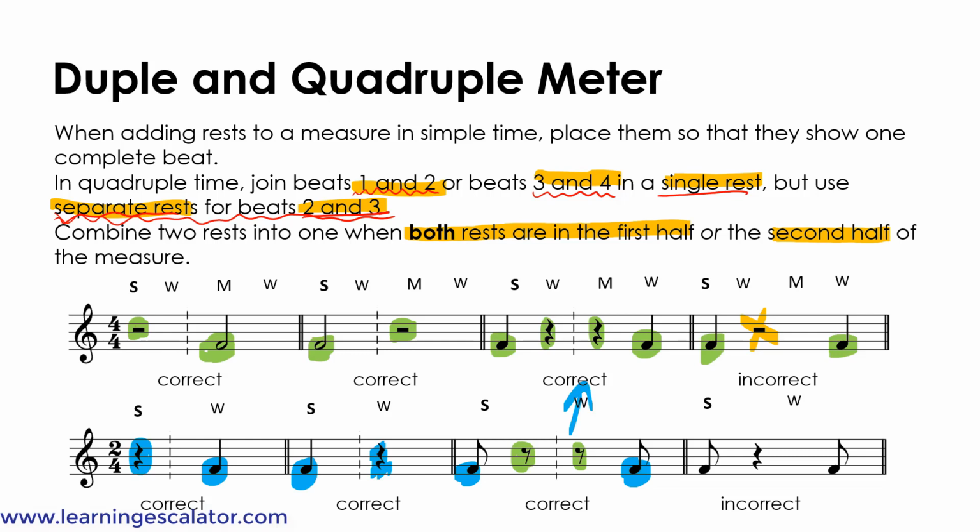You have to use one rest on each half because these 2 rests are on different halves, so you're not allowed to join them. Now the last one is the same thing. There's 2 8th rests, and over here the rest is joined, and this one's wrong because you can't join rests that are on different halves unless it's a whole rest.